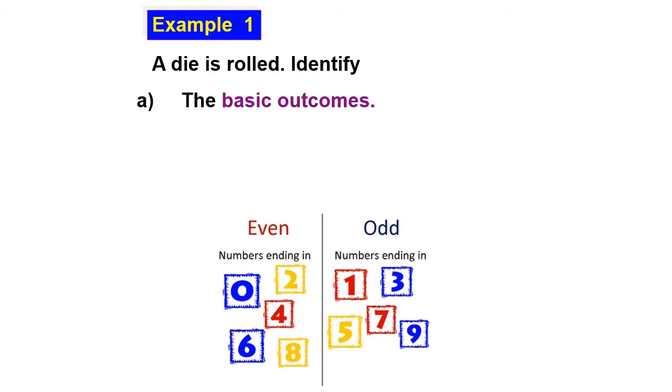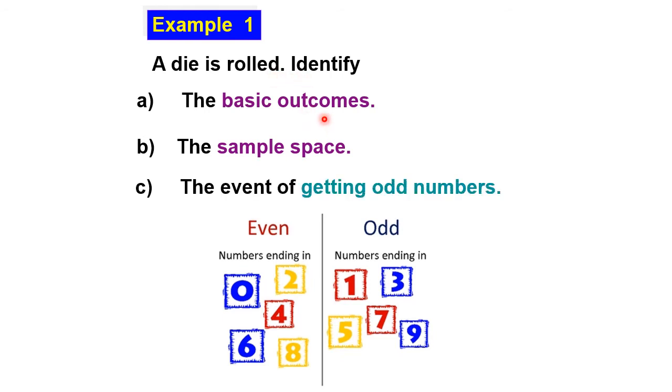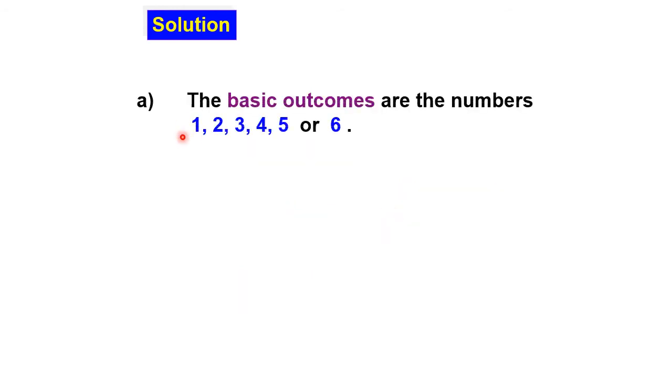So a die, as I said earlier, remember, sometimes we consider a die and sometimes it is a die. So basically it is the same thing. What is the basic outcome, which is the sample space? In this example, we will show in detail all the outcomes and the sample space, and the event to get an odd number. So the solution: this is the outcome, so we list out all these outcomes,